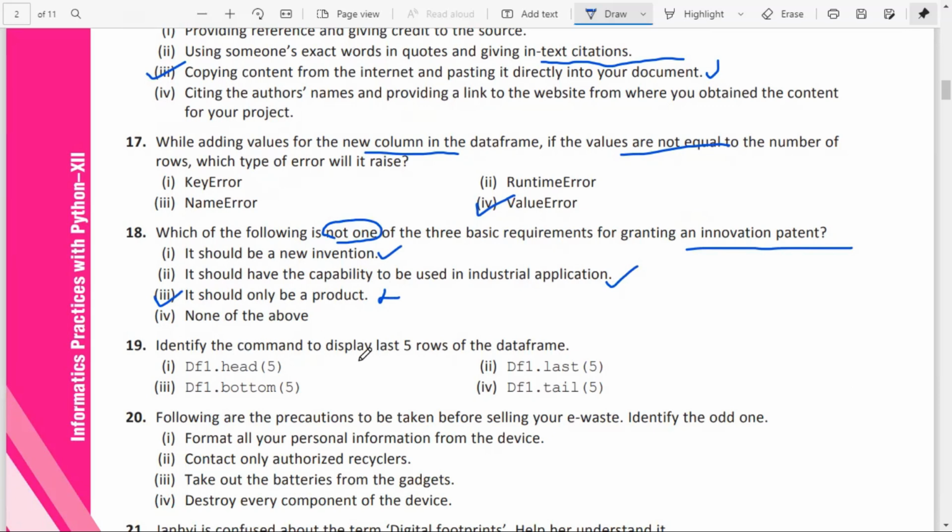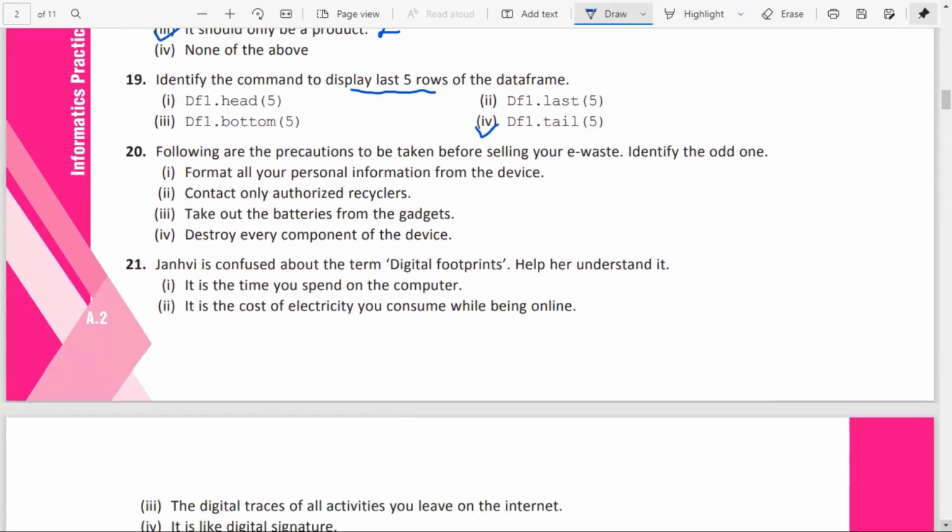Identify the command to display the last 5 rows. We know the head and tail functions. Head will display the first n rows, and tail will display the last n rows. By default, it will be 5. So you can see head and tail, only one option is in the question. So the fourth one is the correct answer to question number 19.